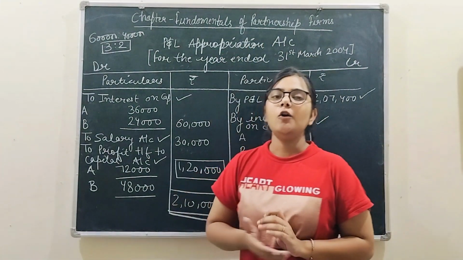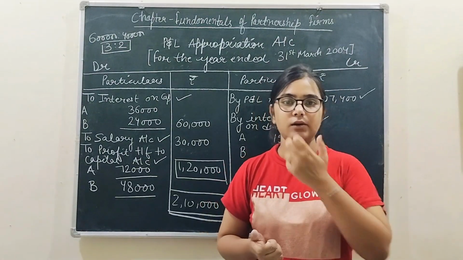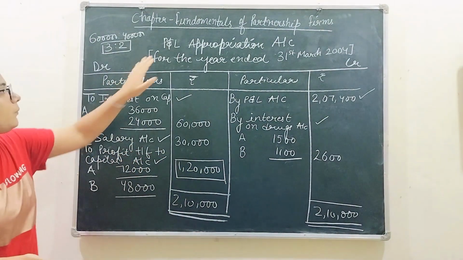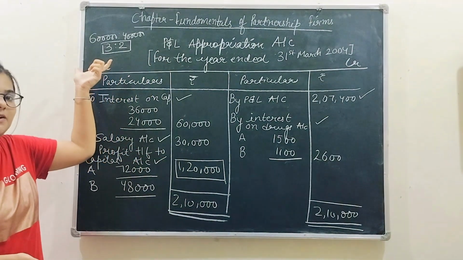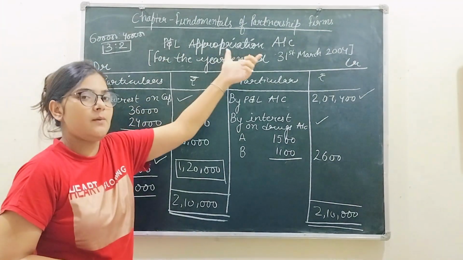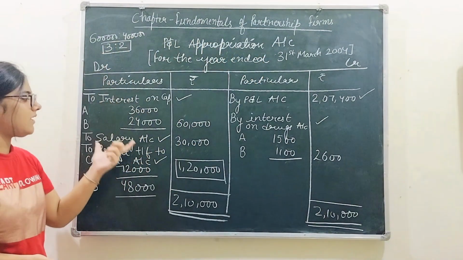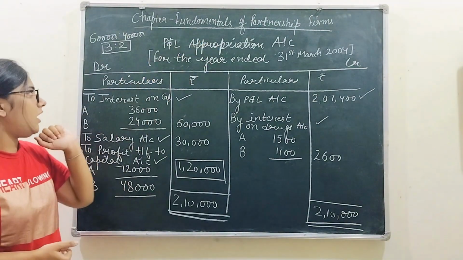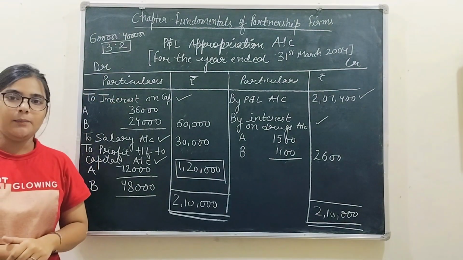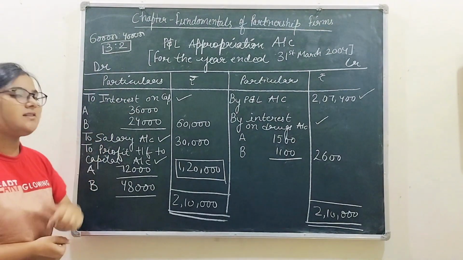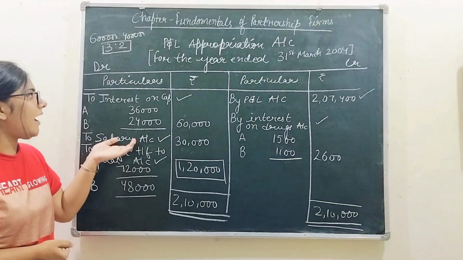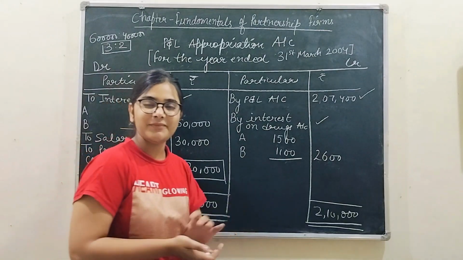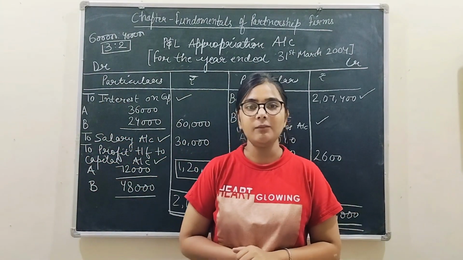Right, अगर आप अकाउंट बनाने के बाद एंट्री पास करते हो तो वो इजी हो जाता है. Right, now moving forward with the debit items, आपके पास प्रॉफिट एंड लॉस एप्रोप्रिएशन अकाउंट की डेबिट साइड है, तो आप सिंपली प्रॉफिट एंड लॉस एप्रोप्रिएशन को डेबिट कर दोगे और बाकी सारे आइटम्स को क्रेडिट कर दोगे. For example, profit and loss appropriation account debit to interest on capital, to A's capital account and to B's capital account. Similarly for salary, profit and loss appropriation account debit to salaries account. This is it. This is how you have to frame the journal entries.